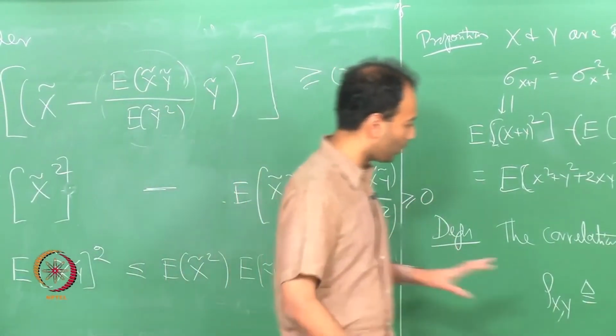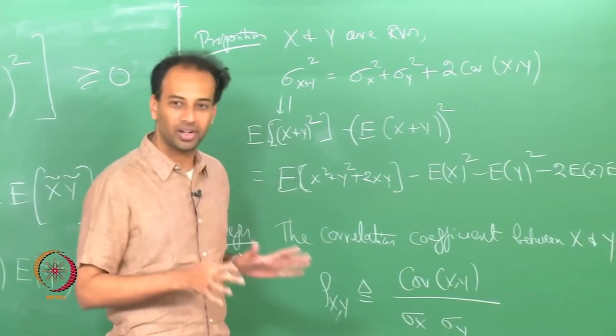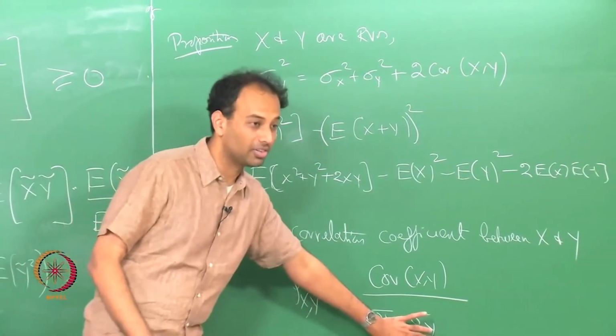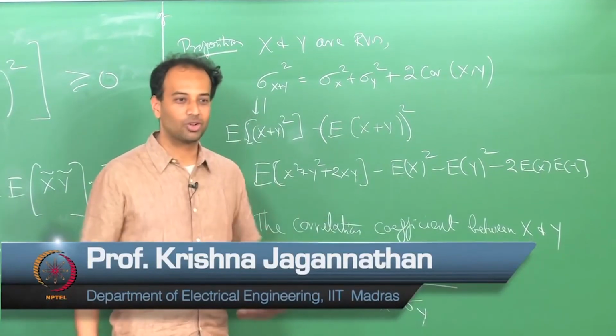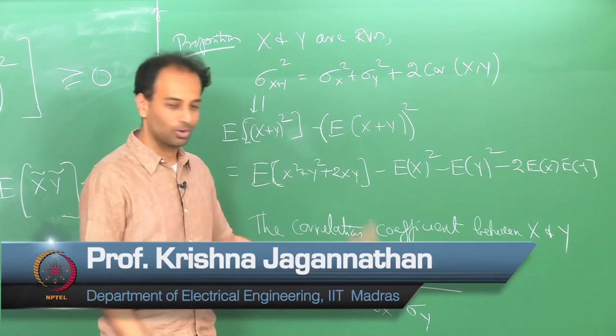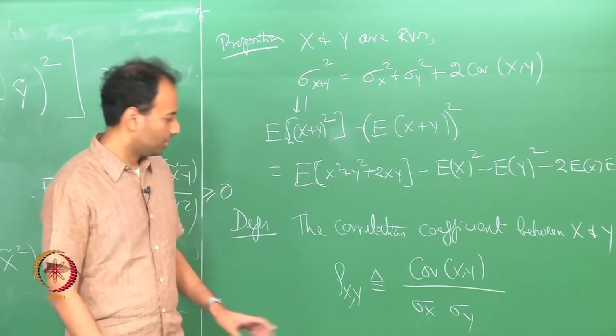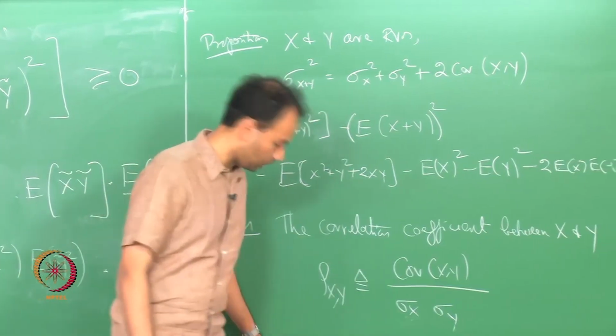So the take home is that finite second moment random variables are well defined, and they lie in the space called L2, which is a Hilbert space, and you can define inner product, cosine, all that. Okay, I will stop here.